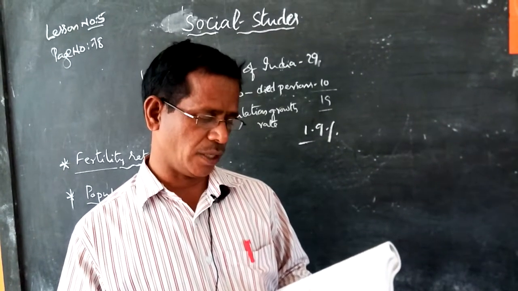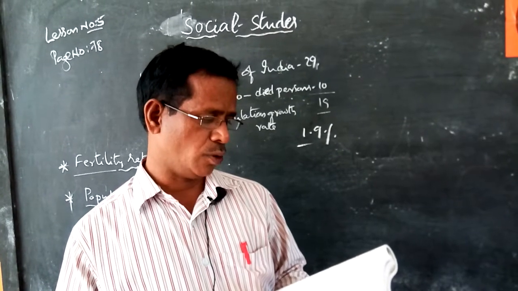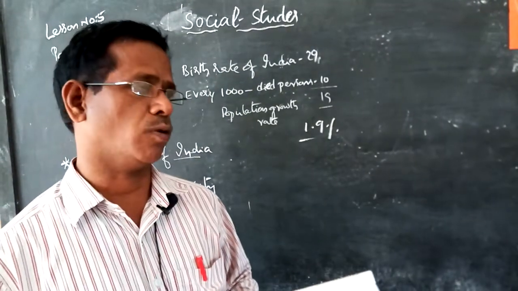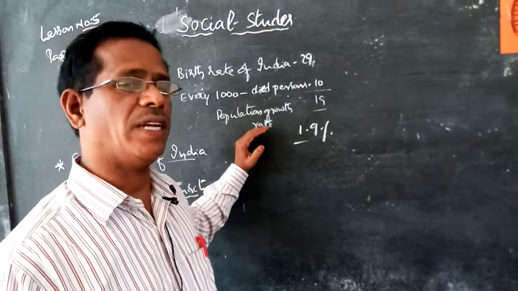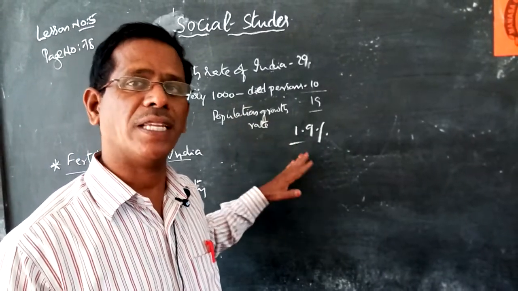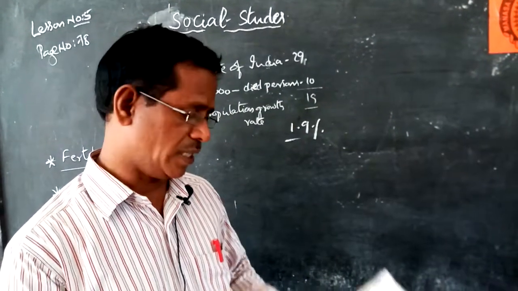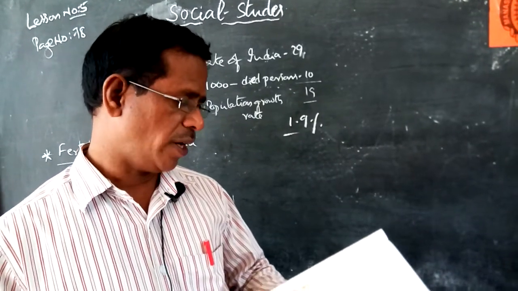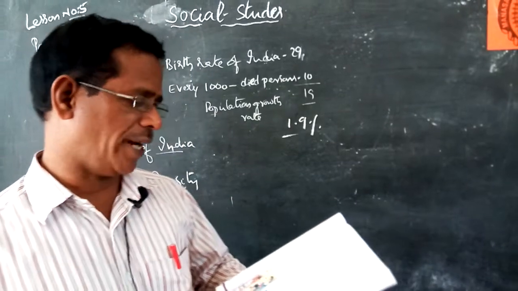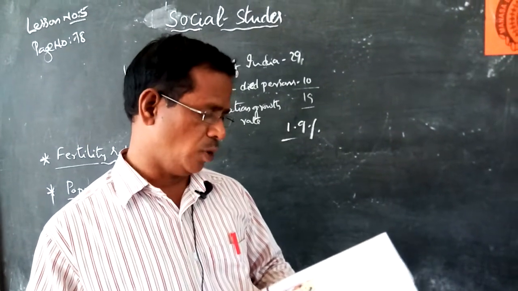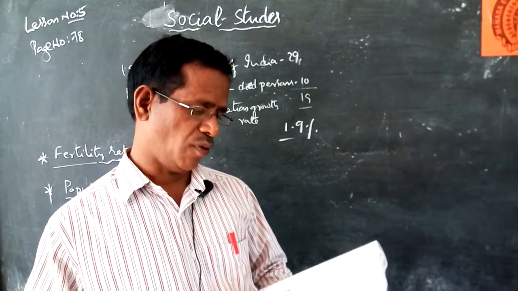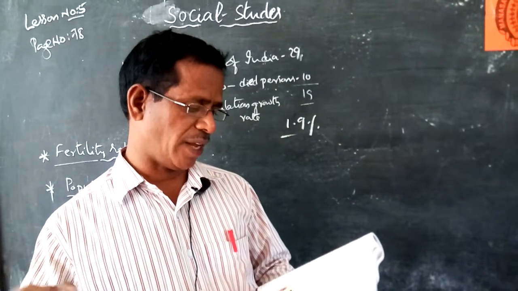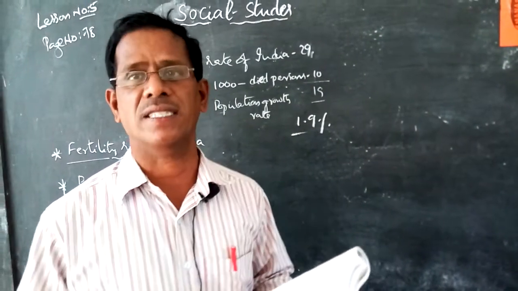A high birth rate with a declining death rate leads to a higher population growth rate. And when the death rate decreased, the birth rate automatically stayed high. That's why you can observe the population in our bar graphs. Why did the birth rate remain so high for a long period? One set of reasons has to do with the past. The second cause is that the percentage of young people in the overall population is very high.